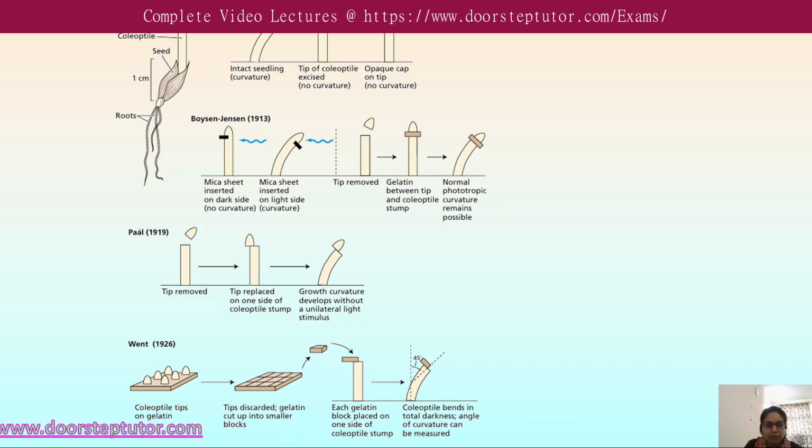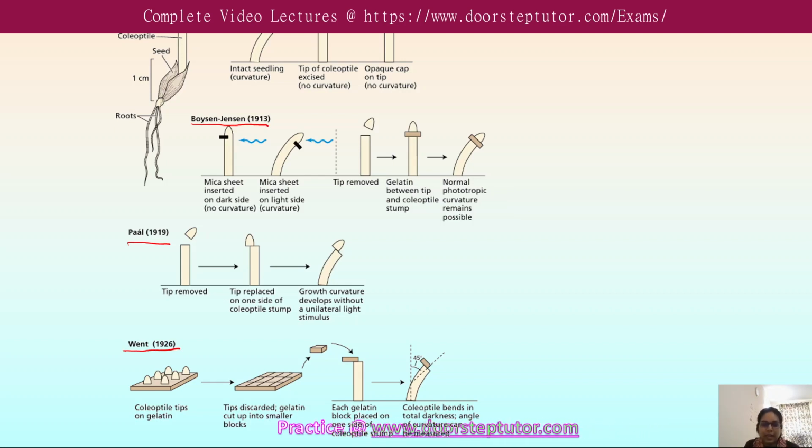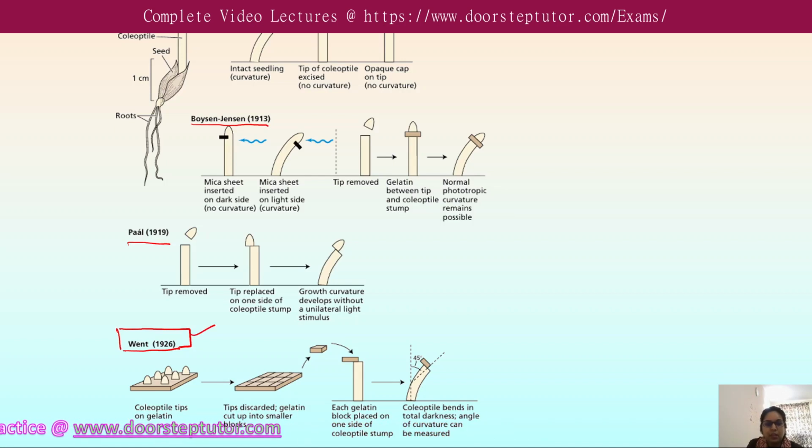In this diagram, we can see the different experiments set up by different scientists: Darwin in the 1880s, Boysen-Jensen in 1913, Paál in 1919, and finally Went in 1926. The credit for the discovery of auxin goes to Went in 1926.